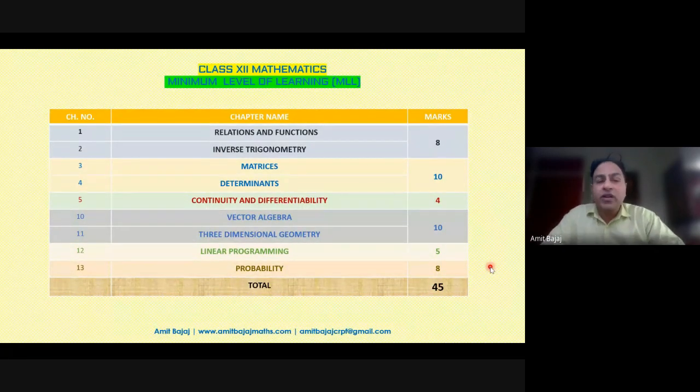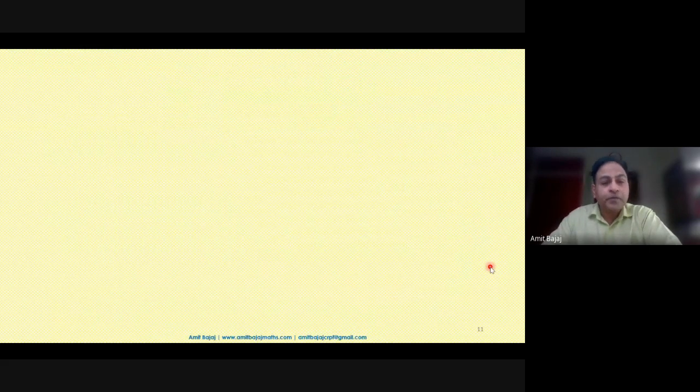So at least, say a student is covering a 45 marker, maybe attempts a 40 marker or 35 marker, and in the board he is able to manage 30 marks. We are focusing not only on the students who should secure 80 out of 80, or those at the middle level. We are also concerned this time about those students who are merely at the margin level or who are not able to pass. So that is one of the suggestions. You can always keep changing this list and keep adding your ideas in between.